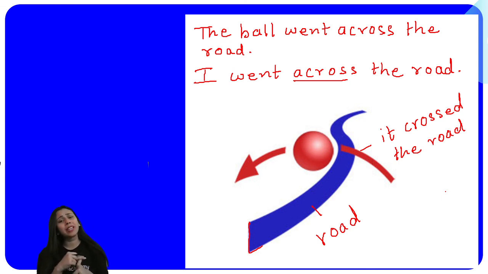Preposition of place tells you about the place where something is placed or located. Preposition of time indicates the time. Time means months, dates, years, parts of the day, exact hours, exact time. Then we learned preposition of movement or direction, where prepositions help us indicate the movement of someone or something going from one place to another place.